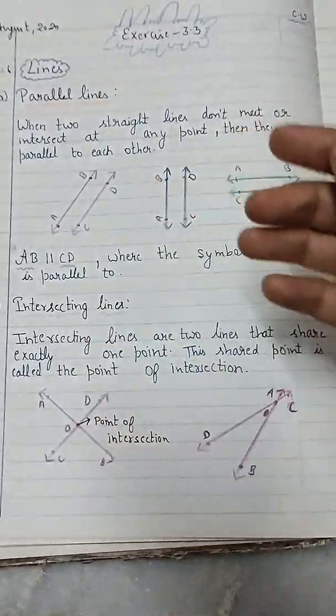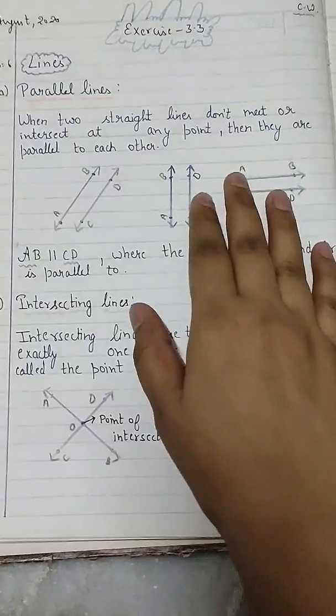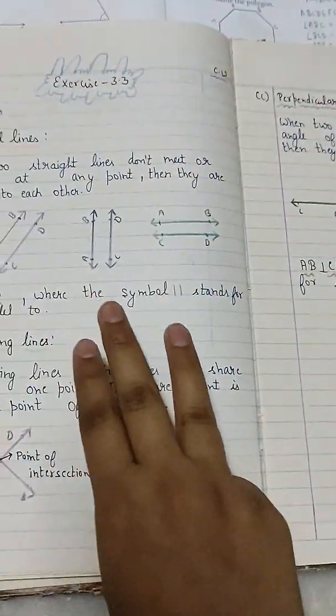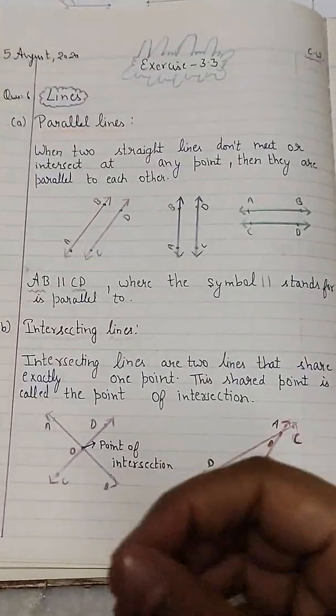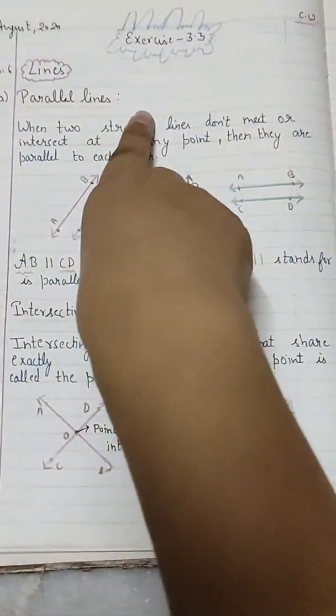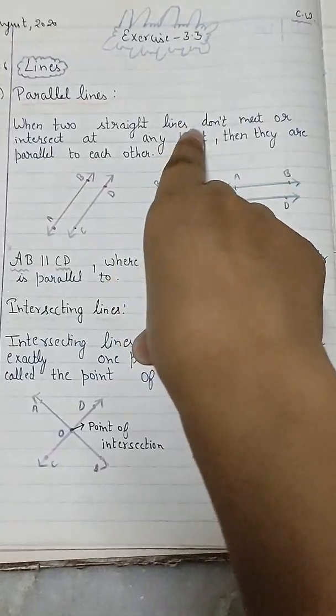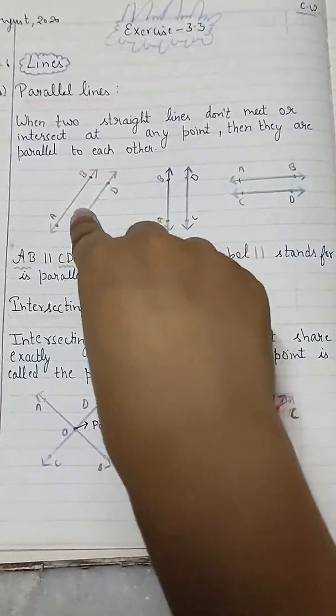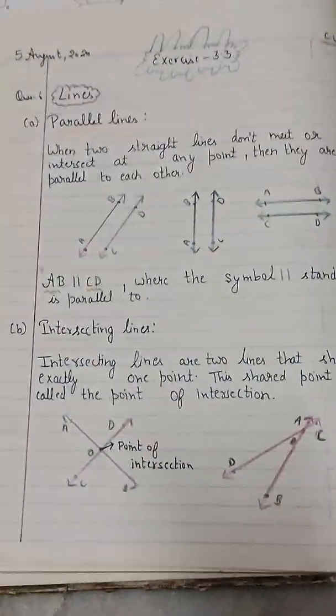For this question we need to understand what we mean by parallel lines, intersecting lines, and perpendicular lines. There are three types of lines that we will be discussing in this question. So what do we mean by parallel lines? Parallel lines are those lines which will never meet each other. They are straight lines and they will never meet each other at any point.